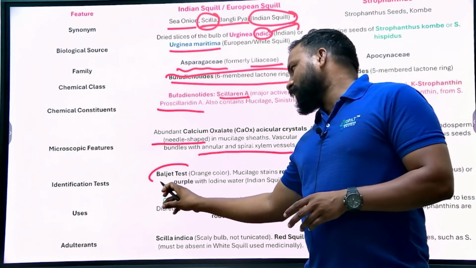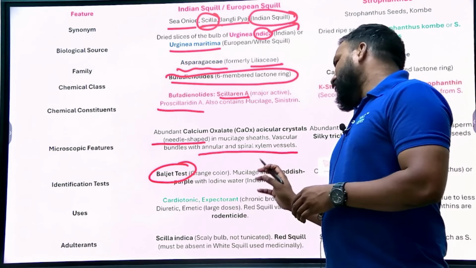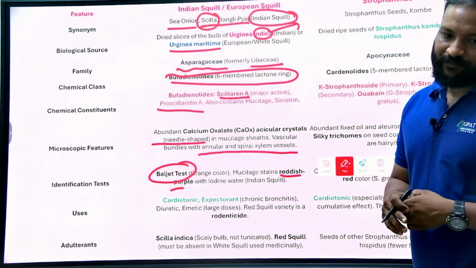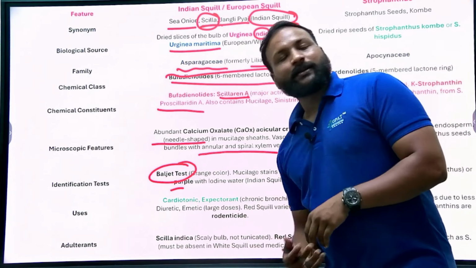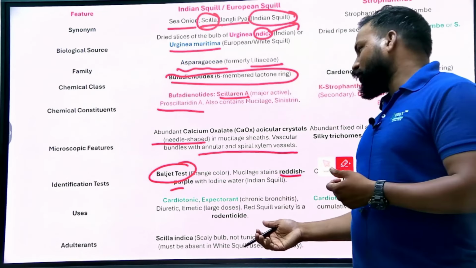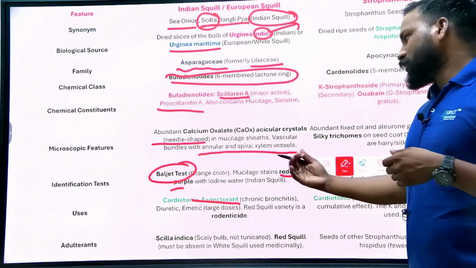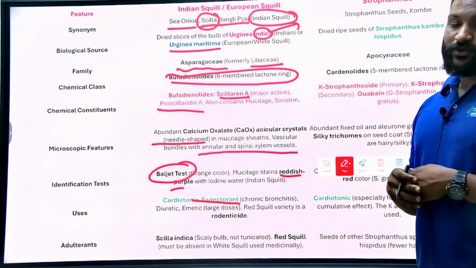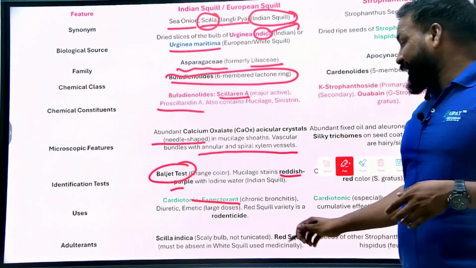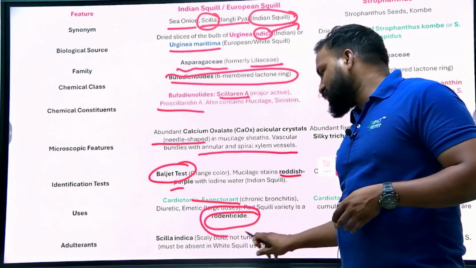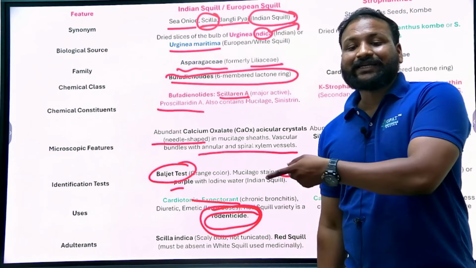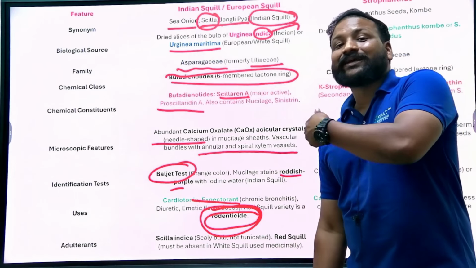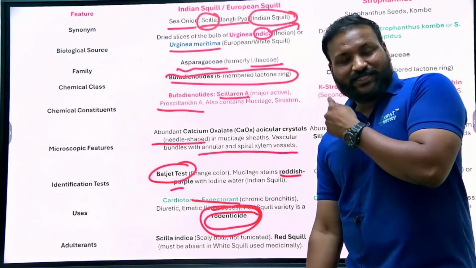Then the identification test: we know the Baljet test gives a purple and reddish color. Uses: mainly they are cardiotonic, and more so expectorant; we use squill as an expectorant. Majorly, squill is used as a rodenticide, as it belongs to the bufadienolides, which are more toxic and more potent. So to kill rodents it is used as a rodenticide. This application is very, very important.